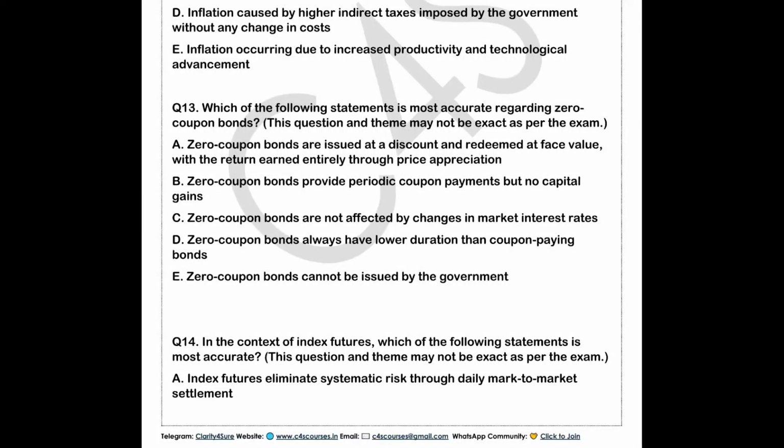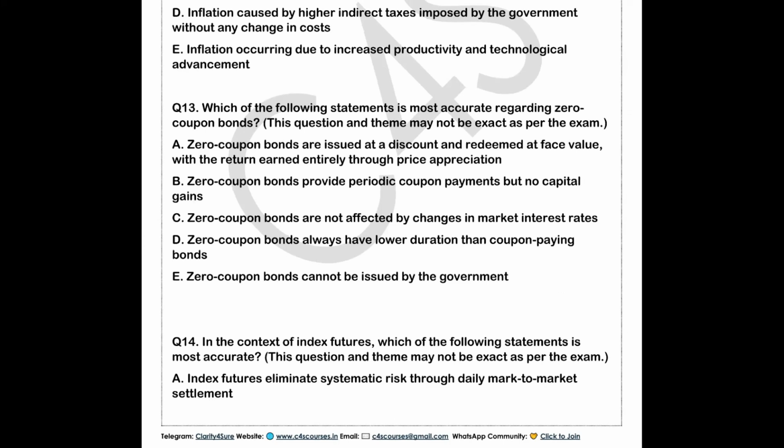It is something related to, in the context of index futures, which of the following statements is most accurate? Obviously, these questions and themes are not exact as per the exam, because it is a memory-based examination, right? So it is also a moderate-level kind of question. So what are index futures?